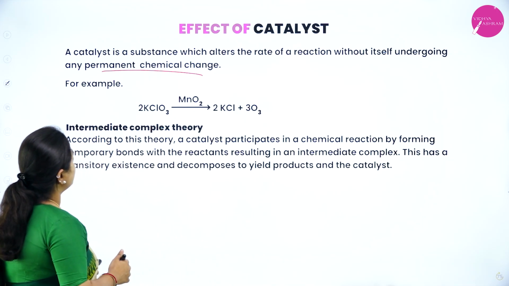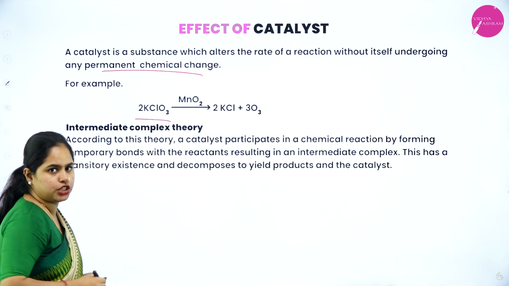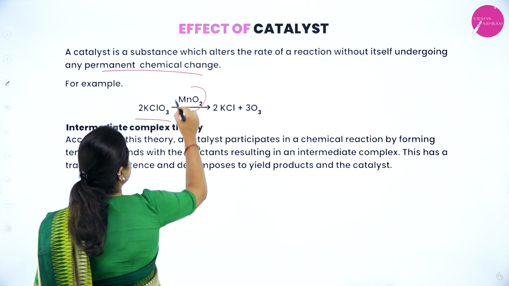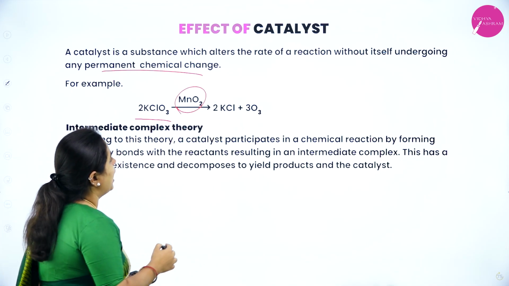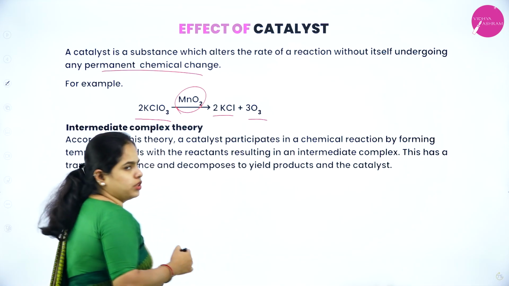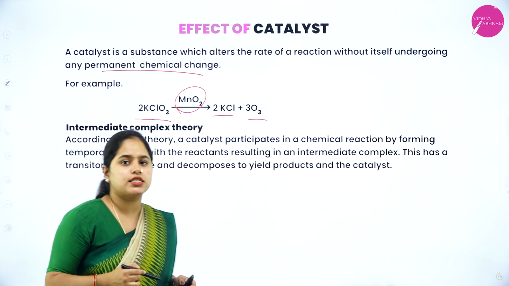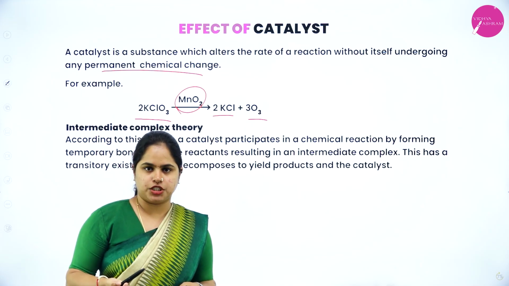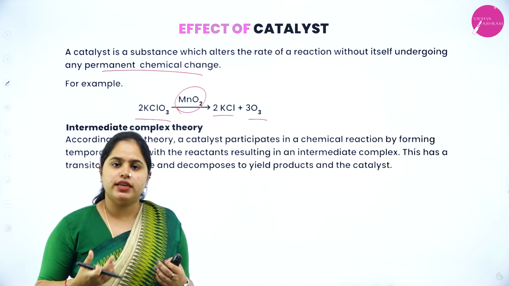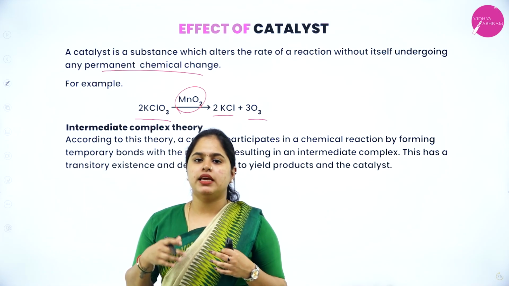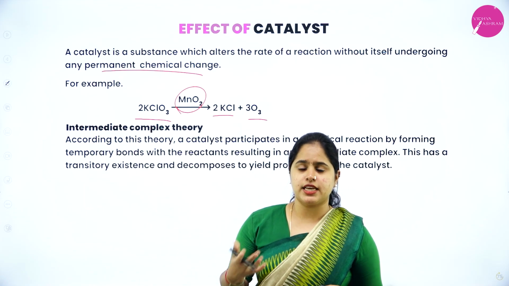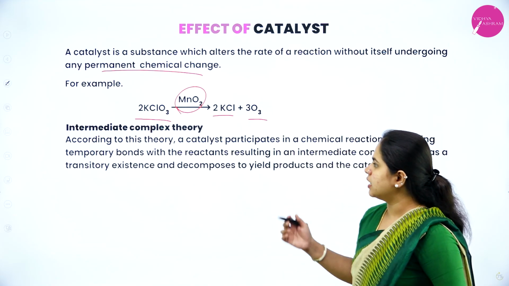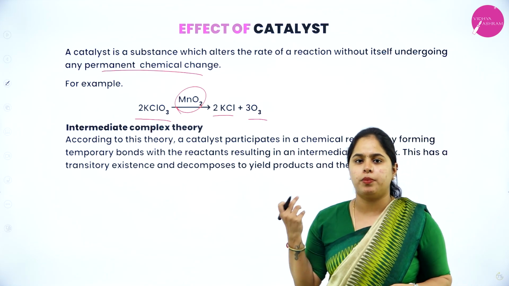For example, take this particular reaction: 2 moles of KClO3 reacts with manganese dioxide, MnO2, and forms 2 KCl and 3 O2. Manganese dioxide is used as a catalyst here, which increases the rate of the reaction. How are the reactants actually combining and finally forming the product, and what is the effect of the catalyst here? Let us understand using the intermediate complex theory.